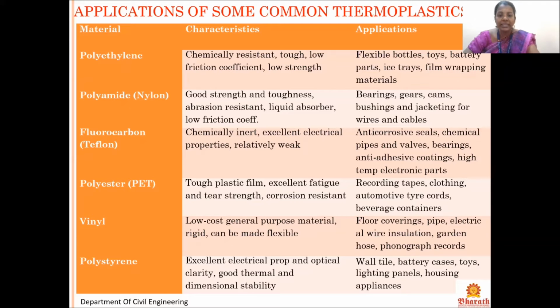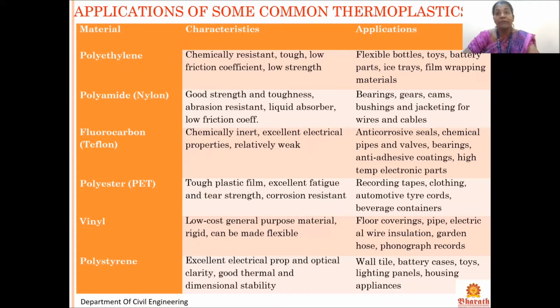Polyester: tough plastic film, excellent fatigue and tear strength, corrosion resistant. We can see it in recording tapes, clothing, automotive tire cords, beverage containers. So vinyl: low cost general purpose material, rigid, and it can be made flexible. Though it is rigid, we can make vinyl a flexible material. So we can see it in floor coverings, pipes, electrical wire insulation, garden hose, and phonograph records.